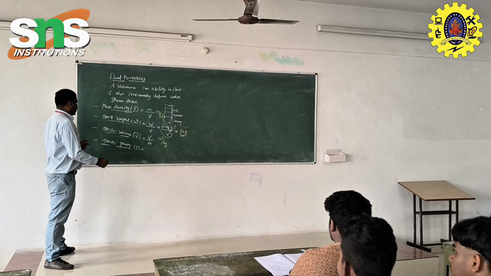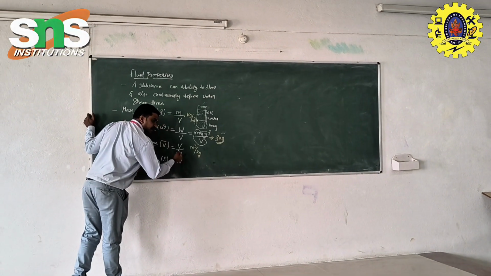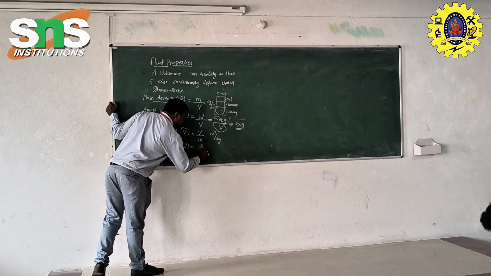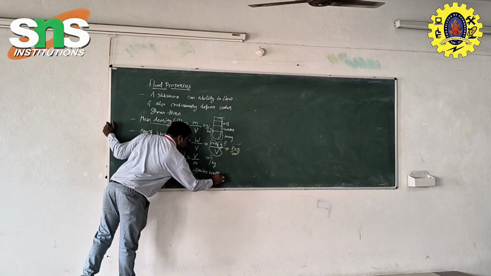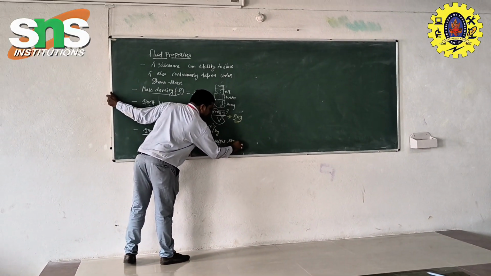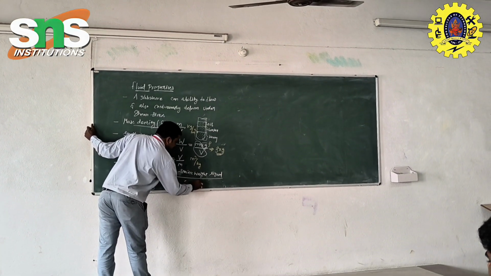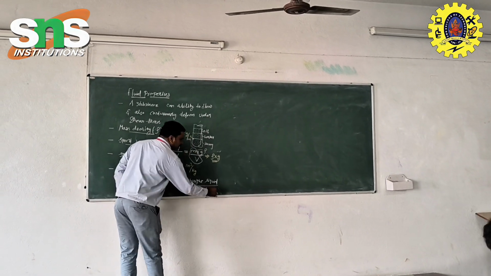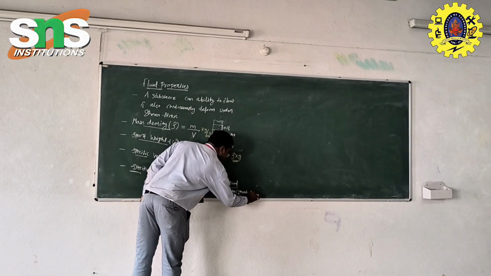So it is the specific weight of the given liquid divided by the specific weight of water. Water is nothing but the standardized liquid.